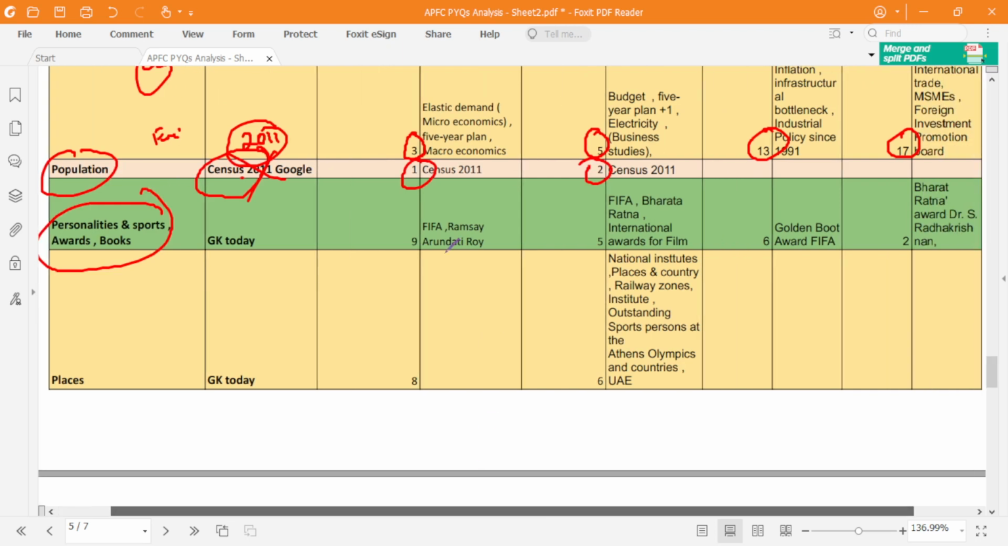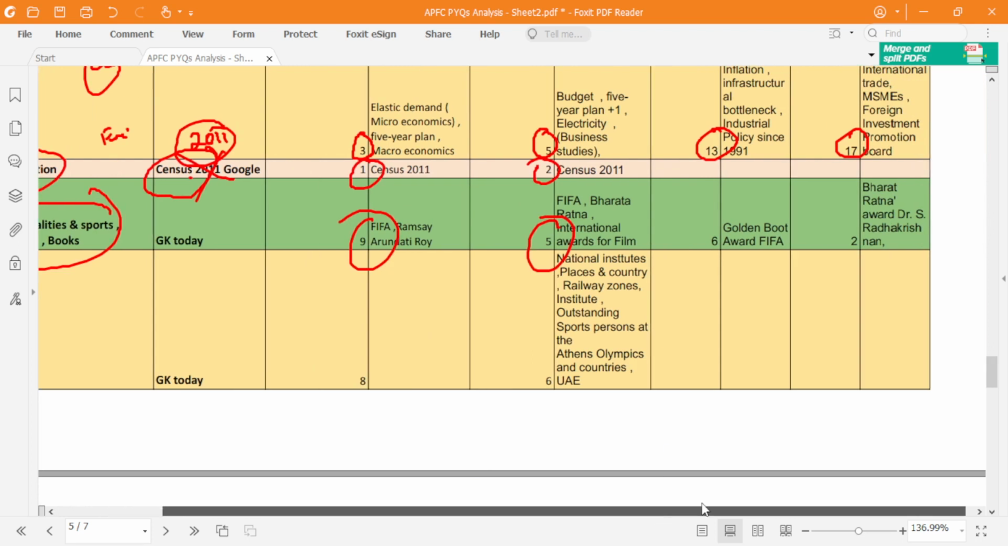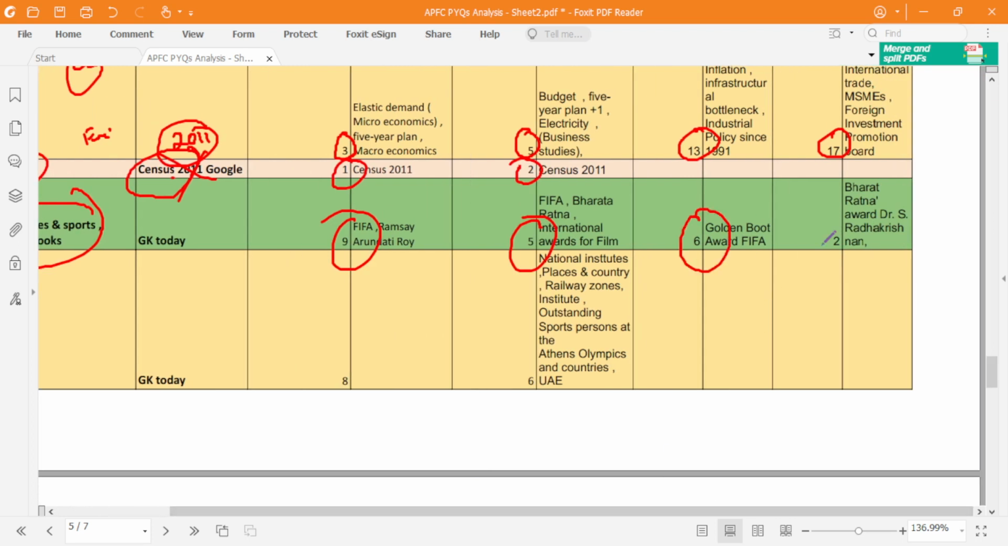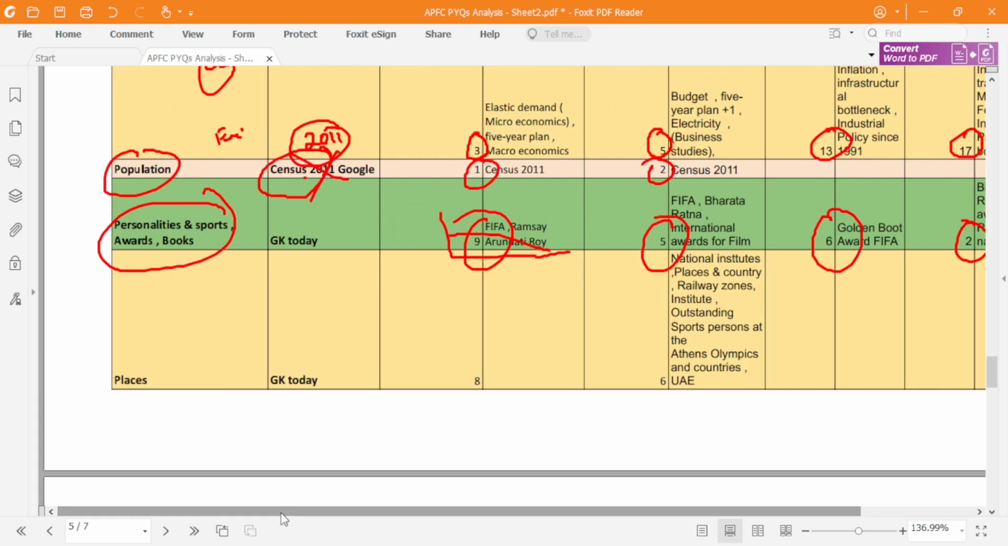You see, in 2002 they asked 9 questions from this, in 2004 5 questions, in 2012 6 questions, and in 2015-16 only 2 questions. Okay, that is being reduced, I understand, but we don't know exactly; they might ask, they might not. So the important source for this is GK Today. If you look into the GK Today website, they have a separate column for personalities, awards, and sports news. So you can refer to that. Daily you can spend around 5 to 10 minutes on it, right?